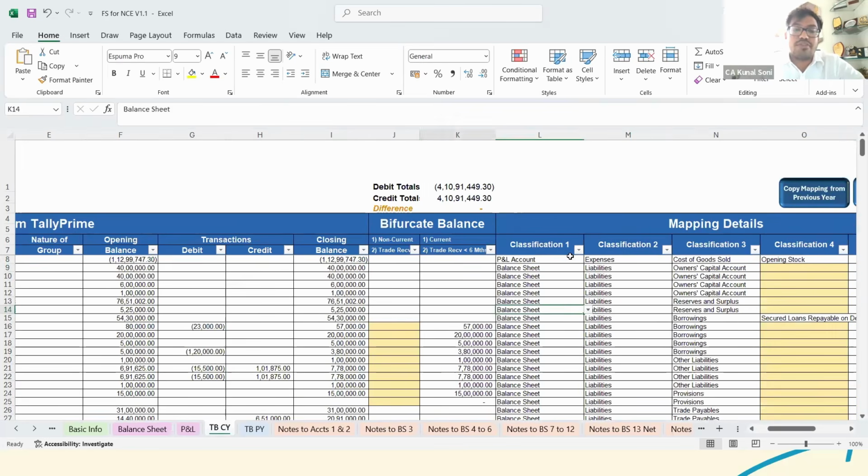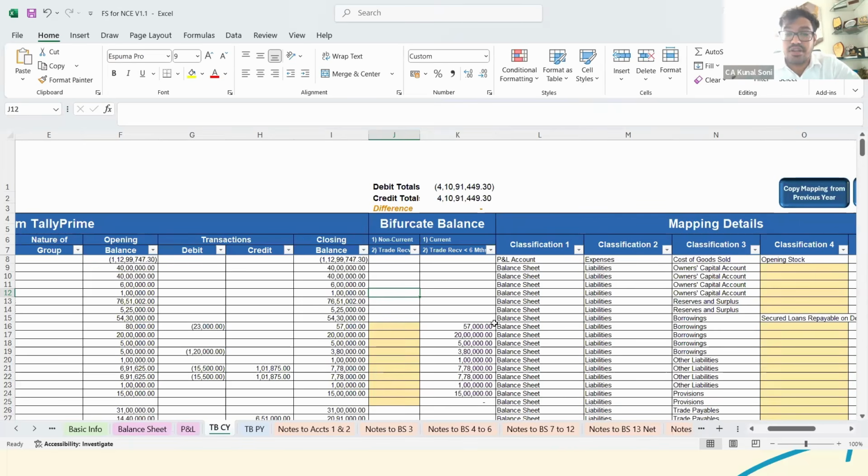Now there is an option for bifurcate balance. What basically is this bifurcate balance? Bifurcate balance is basically for some items, let's say for borrowings. For term loans, if you specifically consider, how many term loans are repayable well within a period of 12 months should be grouped under the head of short term, and the other would be in the long term. So what are your current repayables for the term loans within 12 months would be under short term, and the other would be under long term.